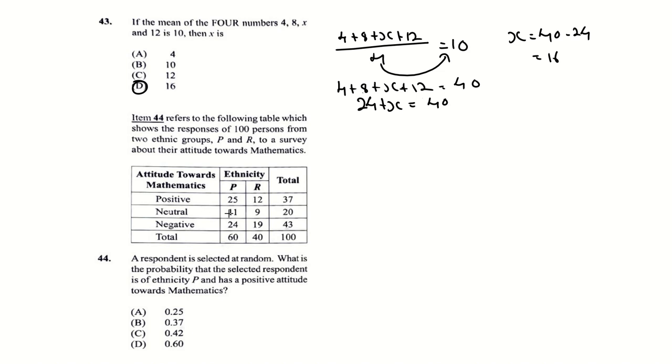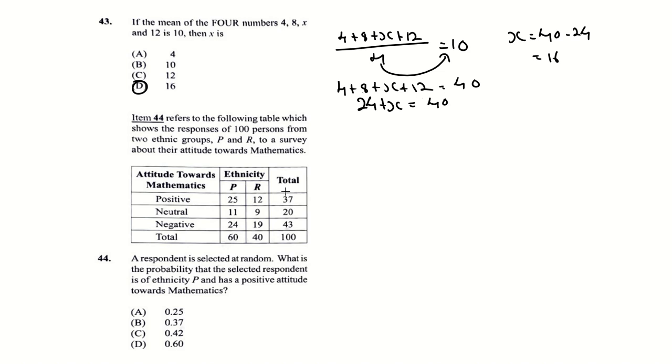Neutral, 11 persons in ethnic group P are neutral, and 9 persons in ethnic group R are neutral. And then negative, 24 persons in ethnic group P have a negative attitude towards mathematics, while 19 in ethnic group R have a negative attitude.